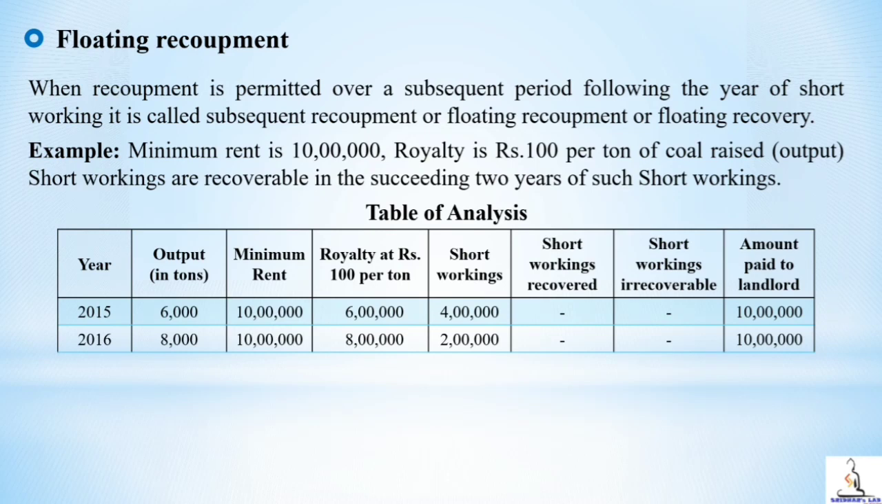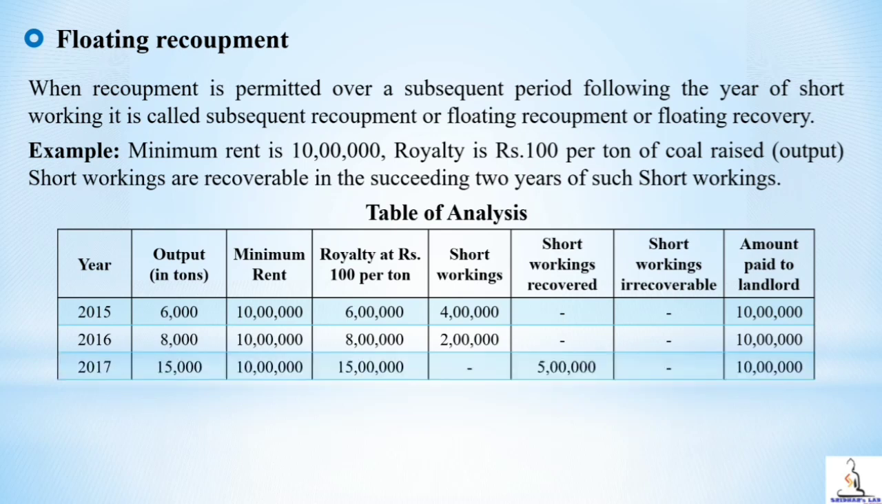In the year 2016, output is 8,000 tons, minimum rent is 10 lakh, royalty is 8 lakh, and there is a short working of 2 lakh. Here, 2015 short working cannot be recovered in 2016 because in 2016 there is no surplus available to recover the short workings.